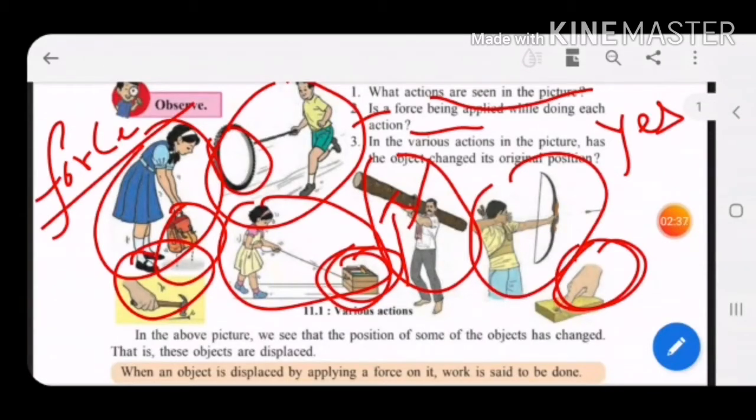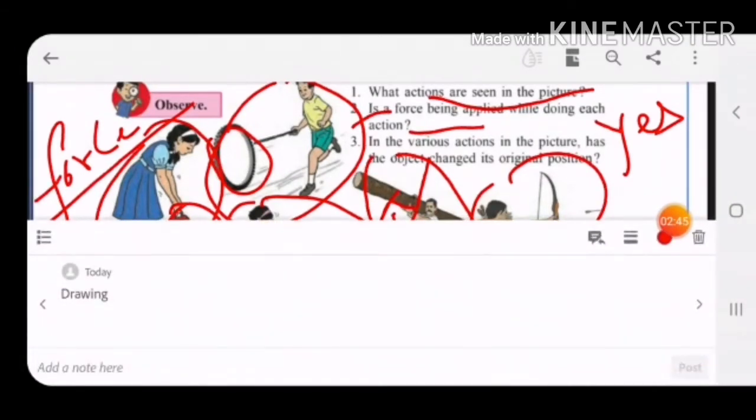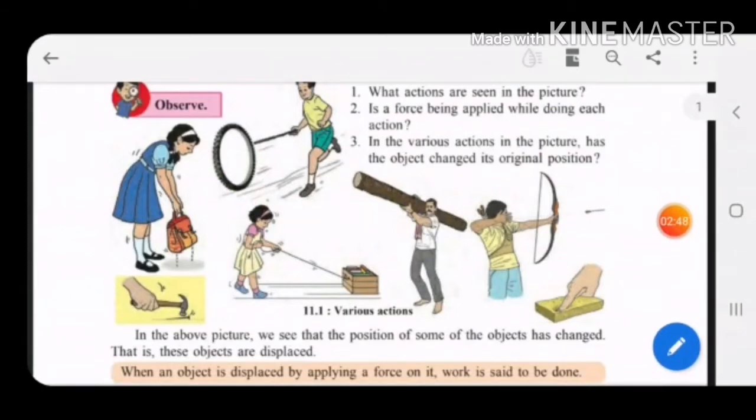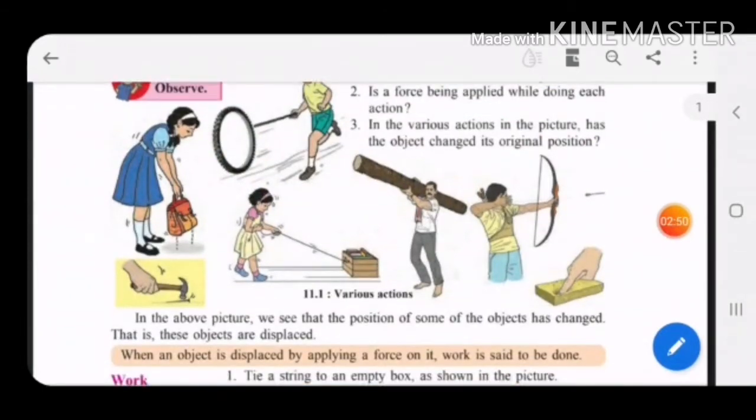This second girl was applying a force. Due to that force, the box was first at A position. Later on, when she drags, the position of the box will change. That box will come to the B position. Then the person carrying the log, after applying a force, that log was picked up. That means the log has changed the place. This person who was shooting the arrow from the bow, the arrow first was inside that bow. As he applied the force, he shoots. What happens? The arrow has changed its place. So these objects have changed the place.